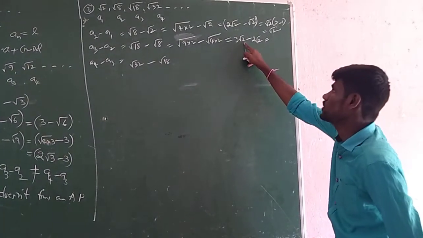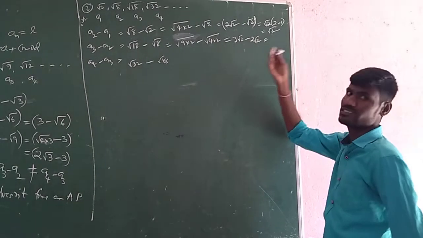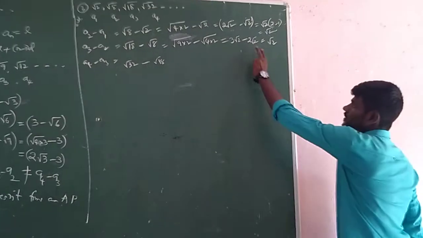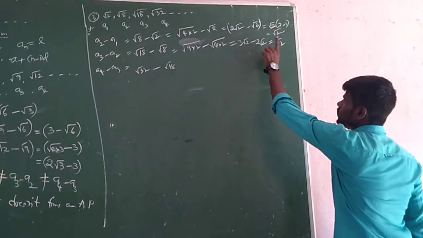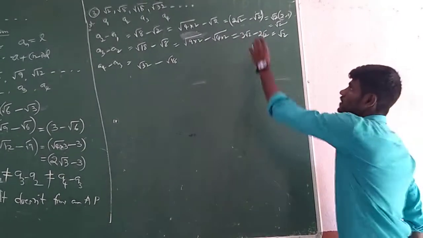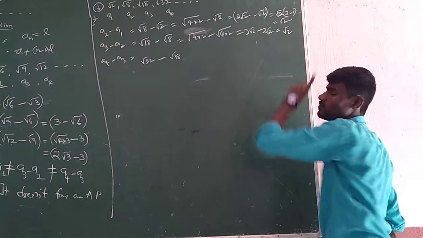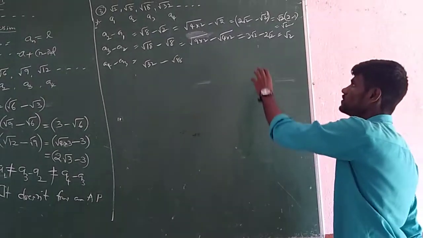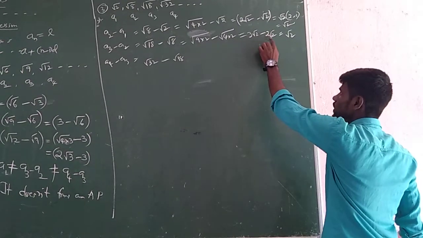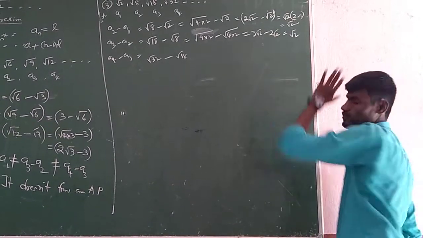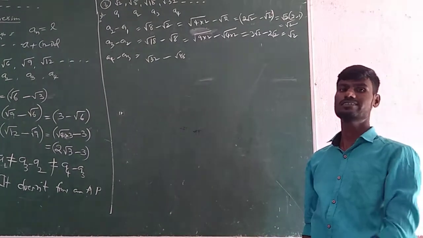Out of 3 root 2 terms, 2 root 2 terms are taken out. Then what will we get? 1 root 2 simply. Or if you take root 2 common, 3 minus 2 is 1, 1 into root 2. Here also, out of 2 root 2 terms, 1 root 2 term has been taken out, then you will get 1 more root 2 term. Otherwise just imagine 3x minus 2x is 1x. That x is nothing but root 2 here. In that way we have to do the simplification easily.